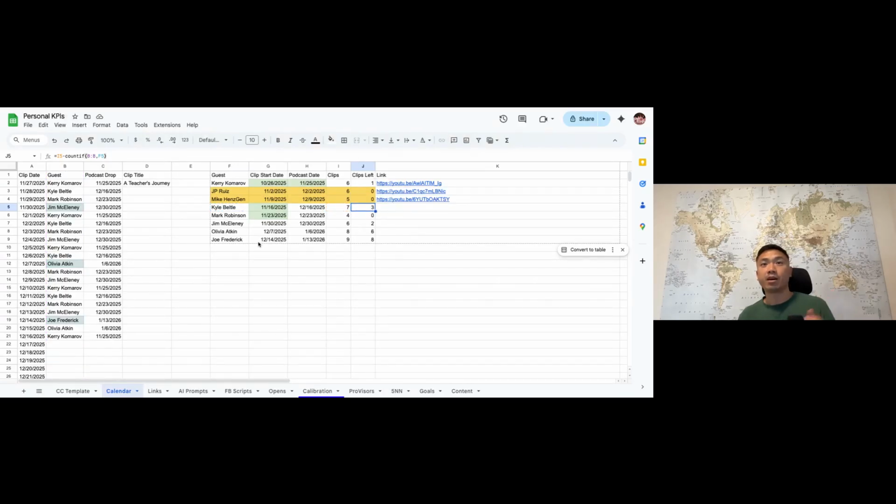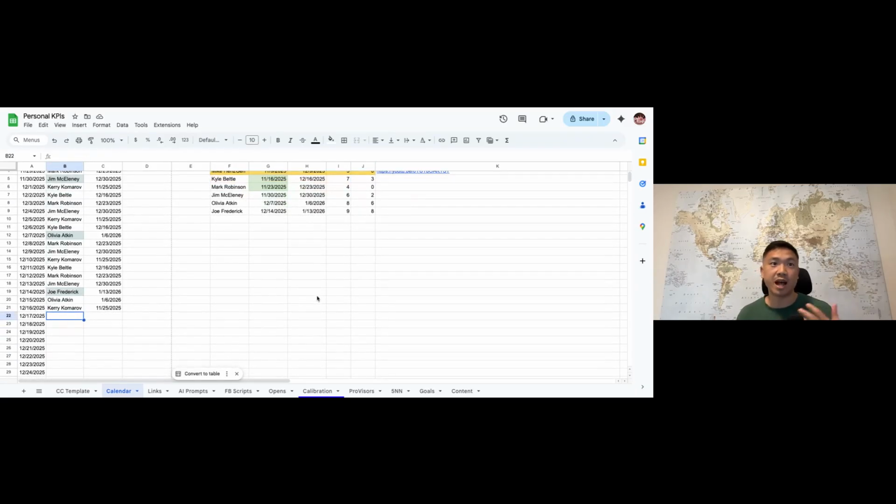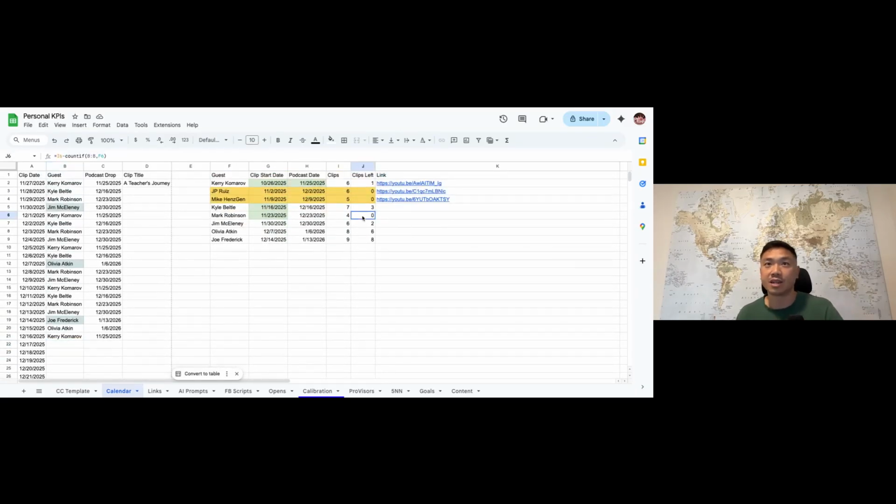So this way, it automatically reduces the number of clips I have available every time I schedule one. So then I know that, like Mark, he's run out of clips already. So then I can exclude him from the next one. So this is how I'm organizing it. And the goal is to post every single day, but I'm hoping that these little formulas help you with whatever it is that you're doing.